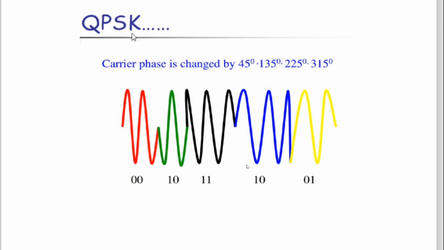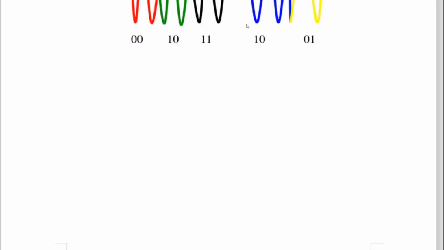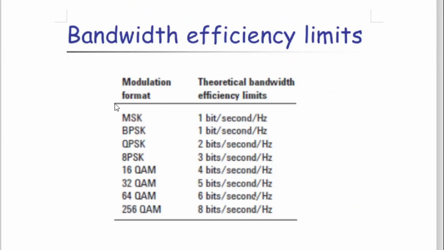In QPSK, quadrature phase shift keying, the rate will increase. Here there is a chart of bandwidth efficiency, starting from BPSK, 1 bit per second; QPSK, 2 bits per second; then 8 PSK, 3 bits per second; 16 PSK, 4 bits per second.